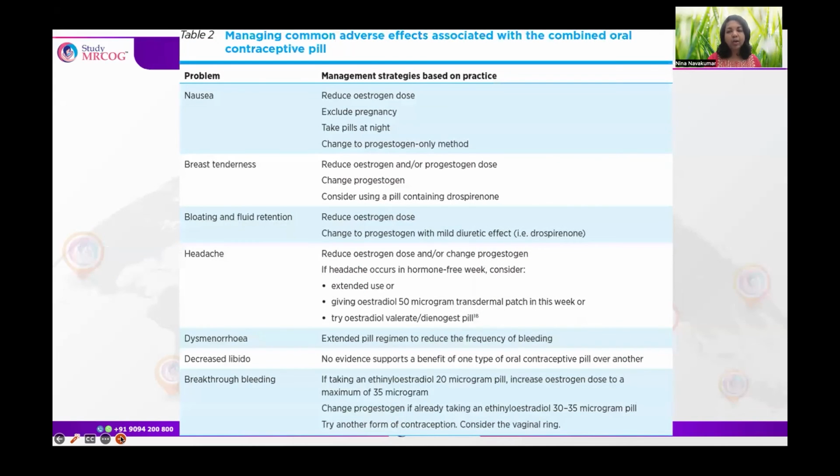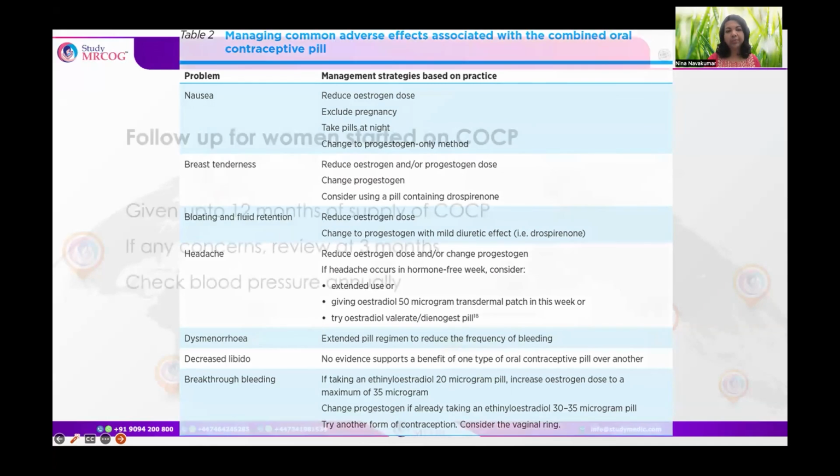So these are lots of side effects which can occur with oral contraceptive pills and their remedies, like nausea, breast tenderness, bloating, and fluid retention, mainly because of the increased estrogen level or dosage or because of some other progesterone. In that case, fluid retention can be reduced with a progesterone with anti-mineralocorticoid activity, which is drospirenone. Also headaches, dysmenorrhea, decreased libido, as well as breakthrough bleeding.